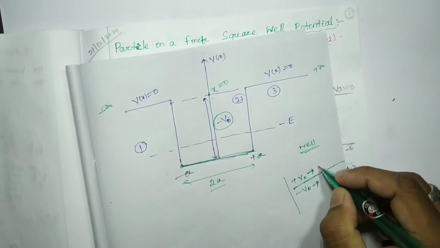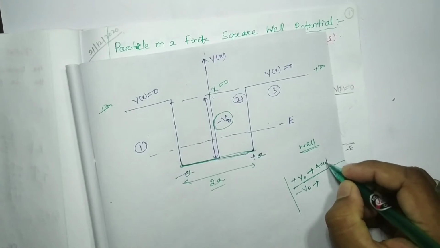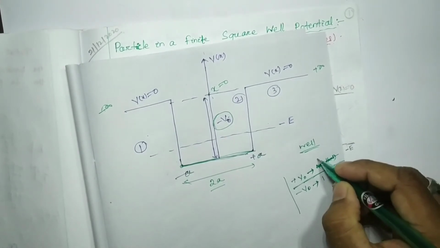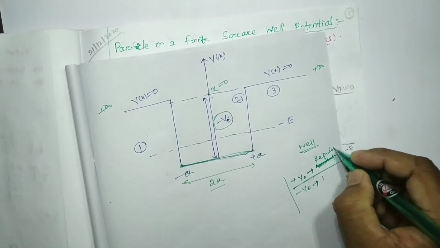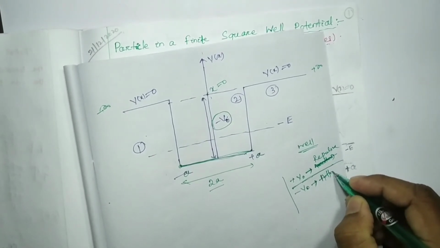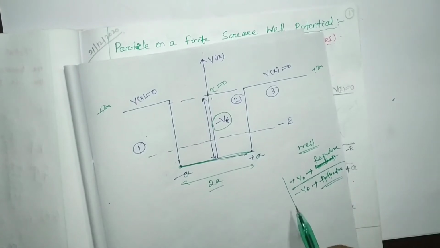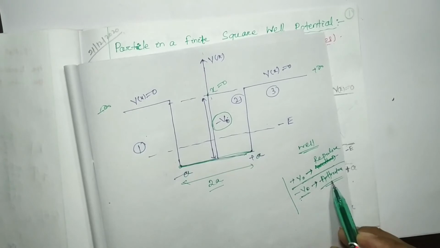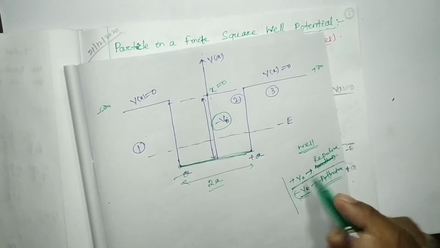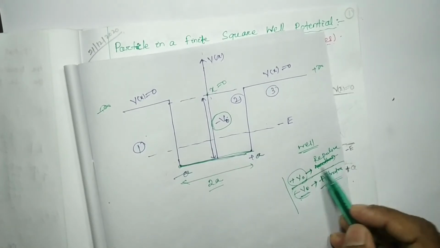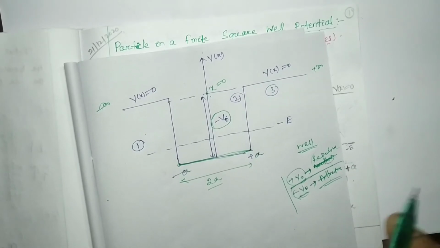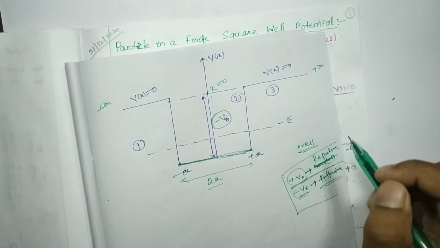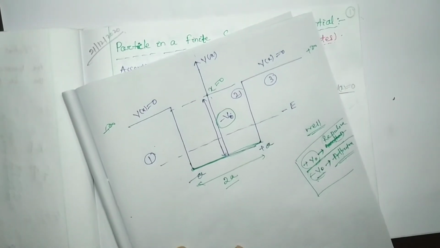Plus V0 is repulsive, and this is attractive nature. So whenever the potential V0 is negative, that belongs to attractive nature. When potential is positive, that belongs to a repulsive nature. You just remember this one, and how it is repulsive and attractive, I am going to give you a separate video.